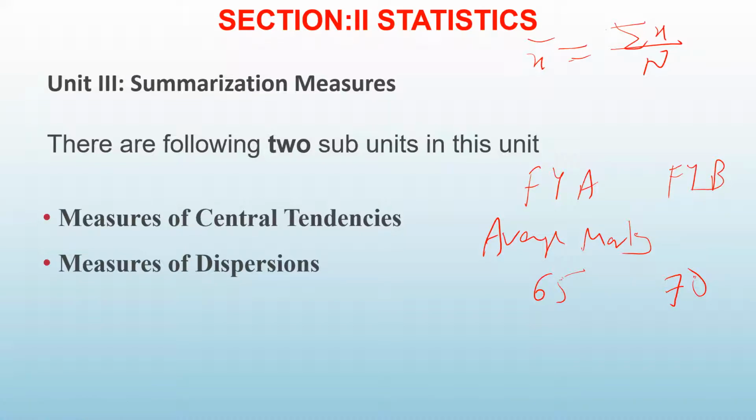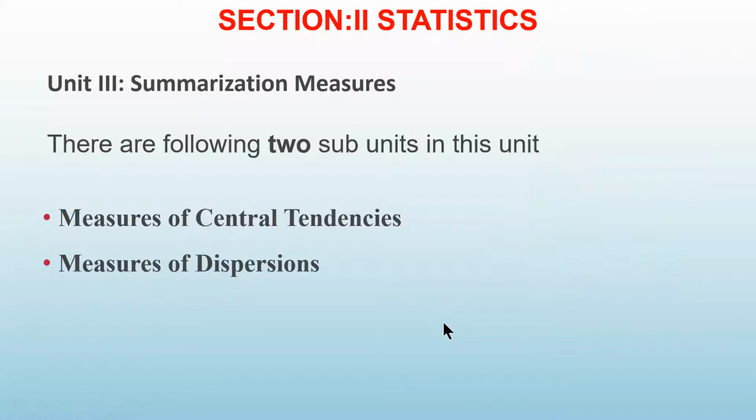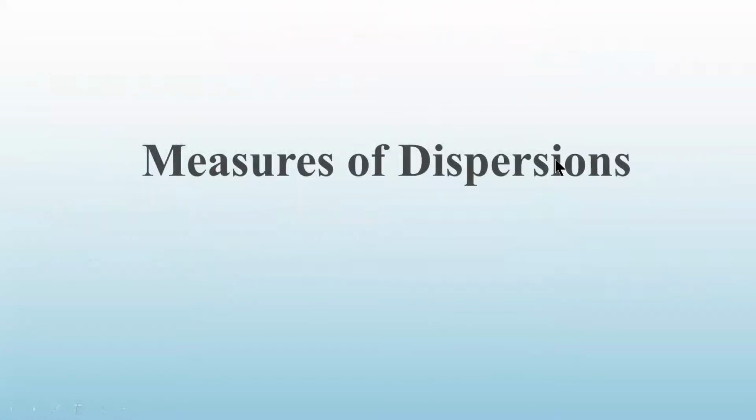But this method may not be always a correct method. See, ऐसा कभी कभी हो सकता है, एक ग्रुप का लीडर बहुत अच्छा है but not all the students in that class are good. That can be possible, correct? So ये जो method है दो group को compare करने का, this is not a very effective method. Let me explain you with the help of one example. आज हम ये पढ़ने वाले measures of dispersion.